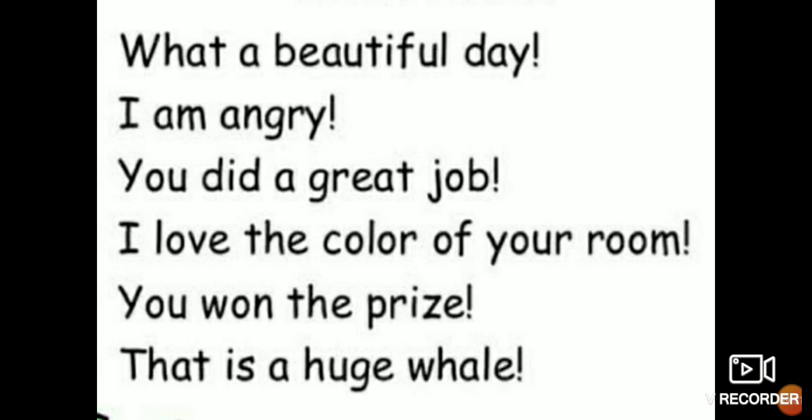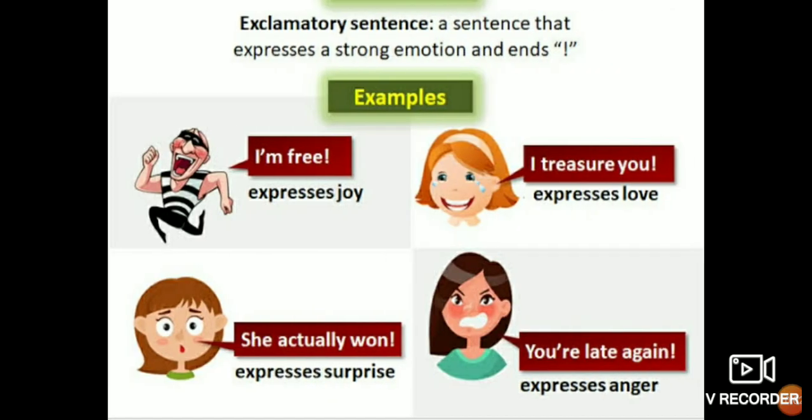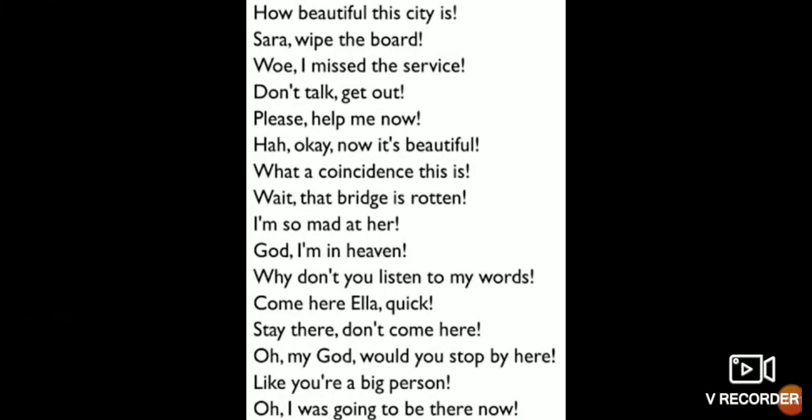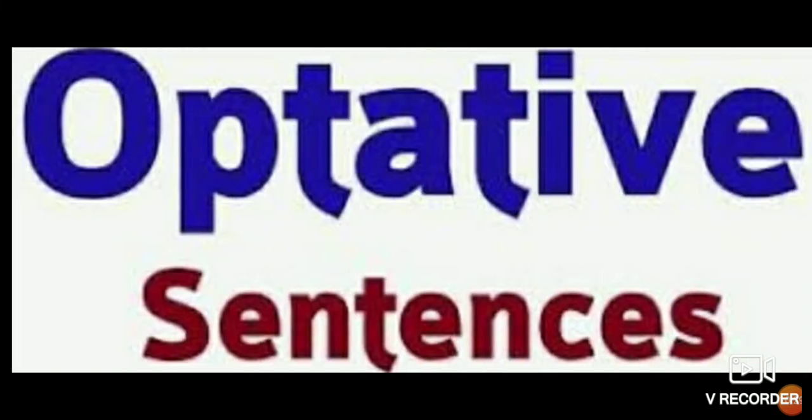Here also, you did a great job! Isn't it? It also shows surprise here. I love the color of your room! So these all are exclamatory sentences and they end with what? Mark of exclamation. So an exclamatory sentence is a sentence that expresses a strong emotion and ends with a mark of exclamation. You can see the exclamation mark is given there. So these all are examples of exclamatory sentences. Okay. Oh my God! Would you stop by here? So again here, exclamatory sentence. Please help me now! Again here, exclamatory sentence.